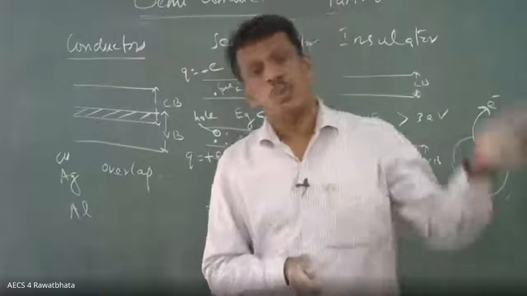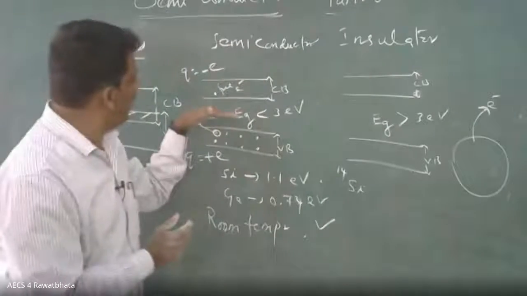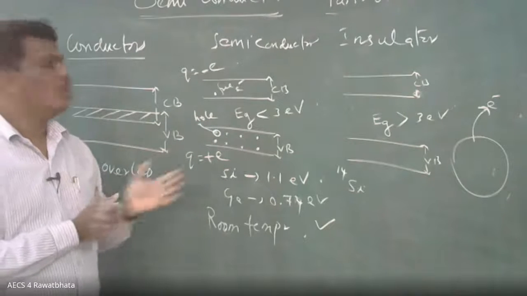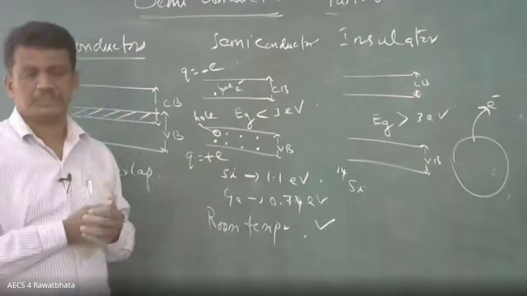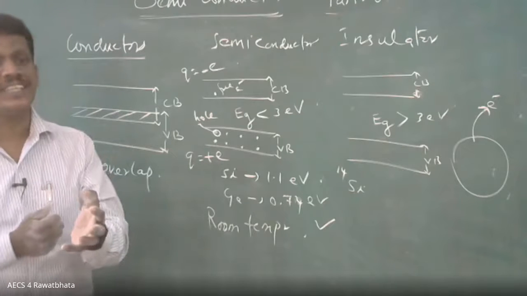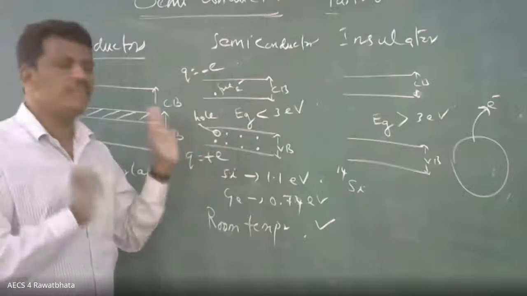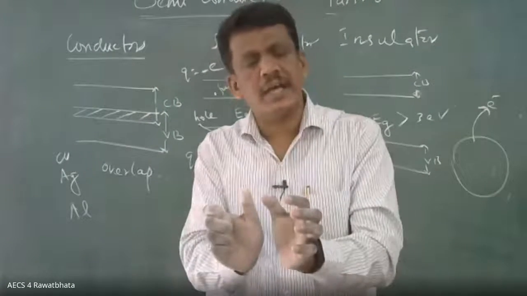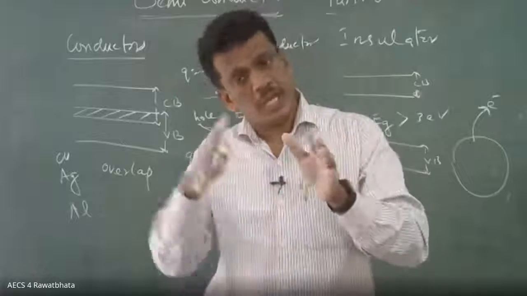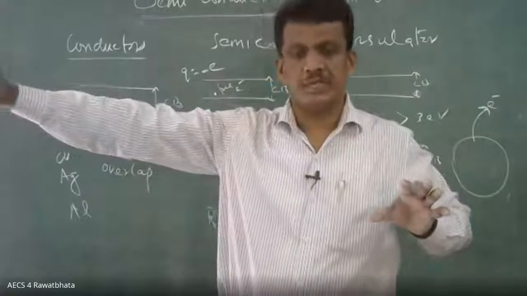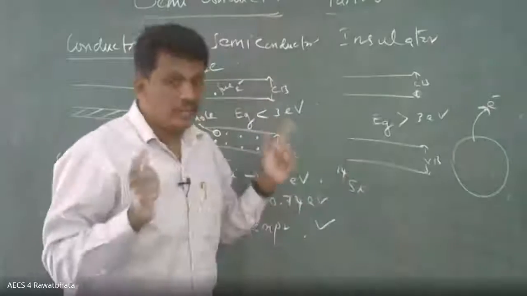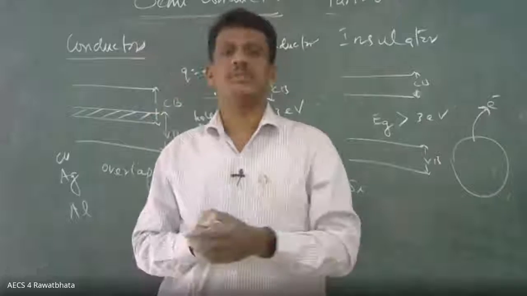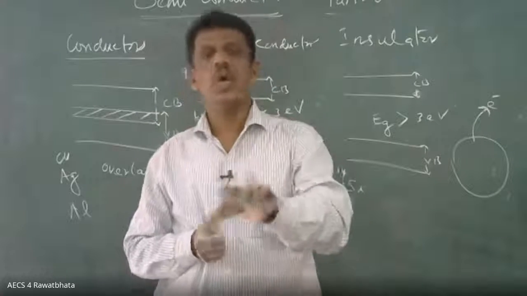Point number 1, what is the charge? How many electrons are removed? Equal and opposite charge. So what is the charge on hole? Positive. What will be the mass? The same, we will take it. Okay, so these are the characteristics of hole. Later on you will understand more detail. Finally, we are going to discuss that electrical conduction is possible with the help of electron as well as hole.